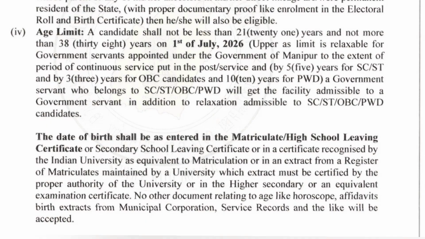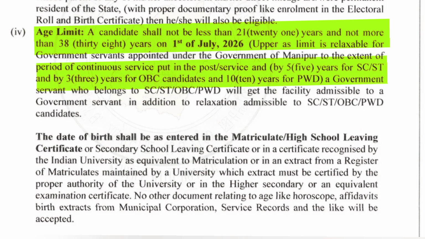And in third, we have age limit. The candidate should not be less than 21 years of age and not more than 38 years of age. Age will be calculated till 1st of July 2026. And remember, upper age limit is also relaxable. For example, 5 years for SC and ST candidate, 3 years for OBC candidate, and 10 years for PWD candidate.